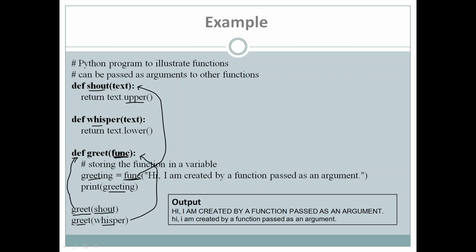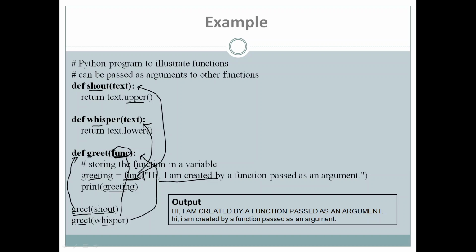Now this argument has a reference of the second function, that is the whisper function, so it is storing this as a reference, and again when we call it by using the function and by passing some value, this time it will not call shout, but it will call our second function, because it is storing the reference of this particular function in this particular variable.